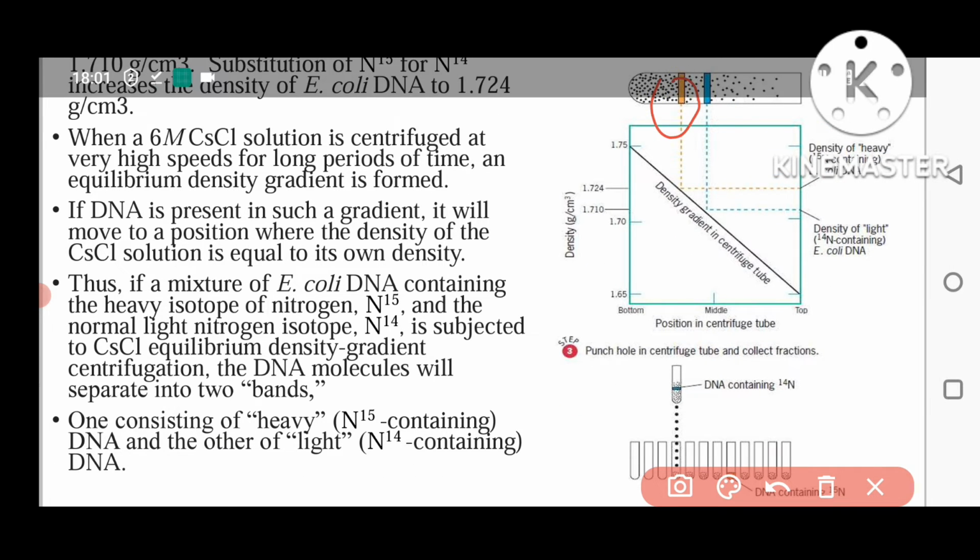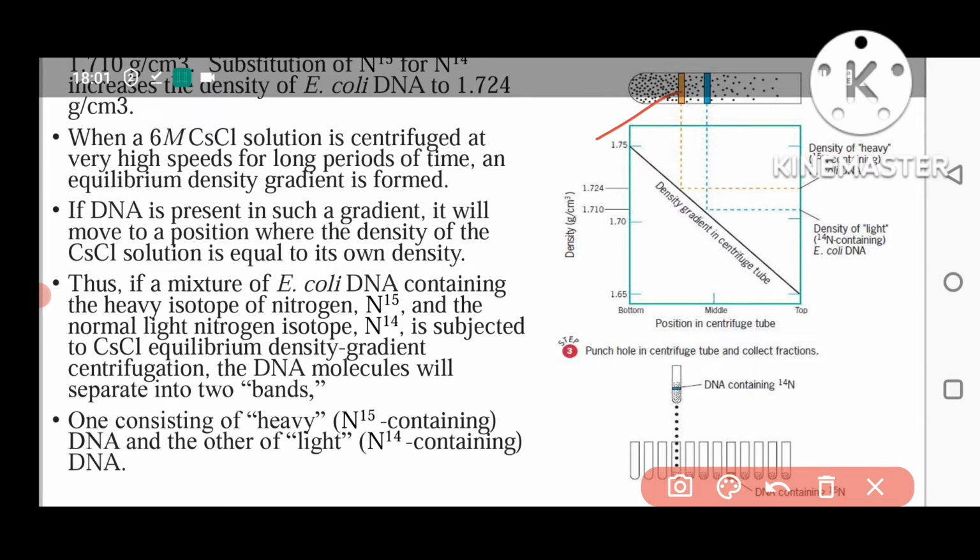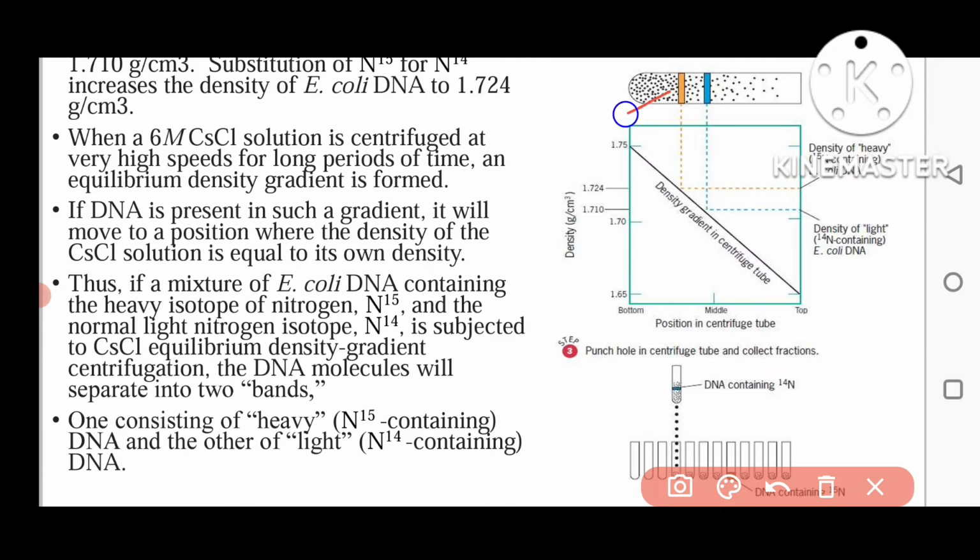The DNA which has nitrogen 15 will be below because it has more density.